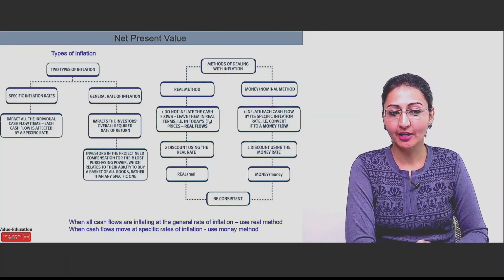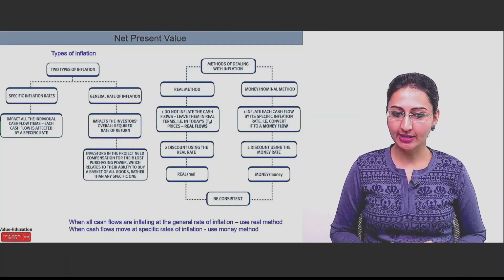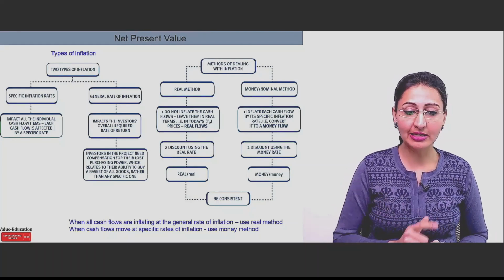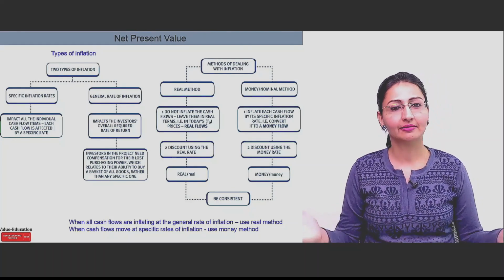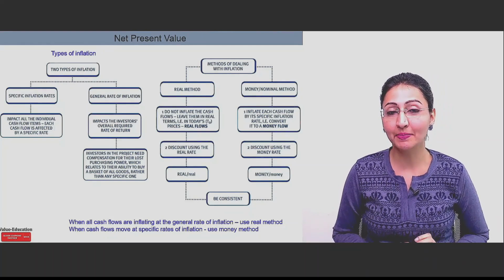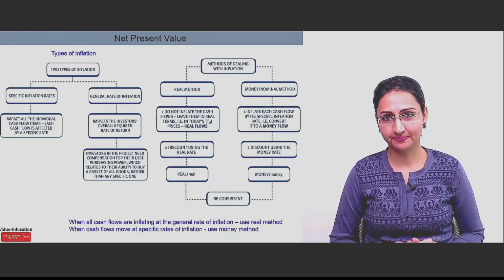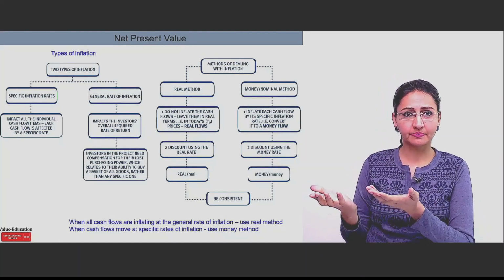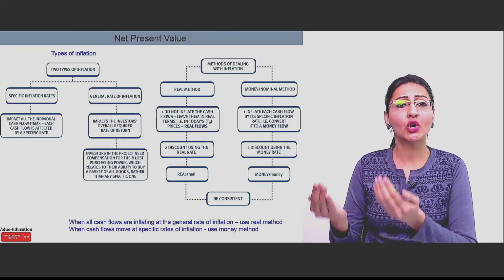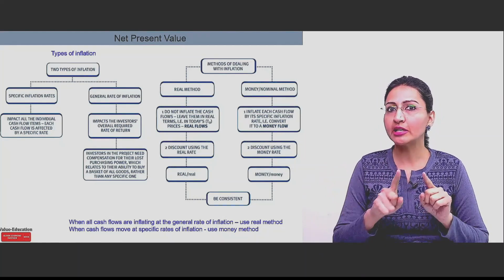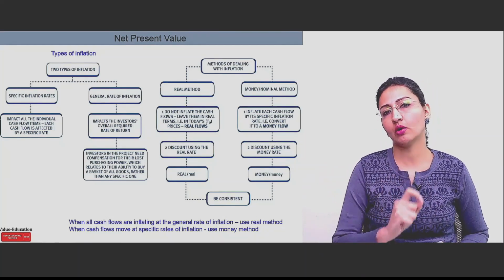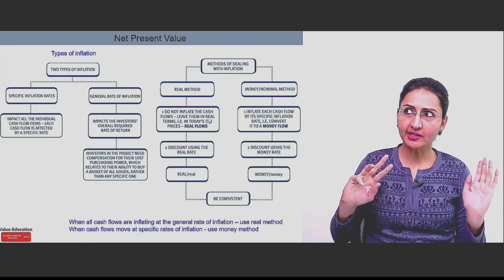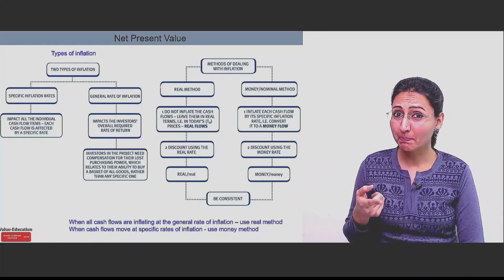Real method. Do not inflate the cash flows. Leave them in real terms. Discount using the real rate. And there you are ready to use these numbers for calculating NPV. That means first, don't inflate them. Now, when you have not inflated them, don't use an inflated rate of return to discount it. Fair enough. That means the opposite will happen in case of money method.